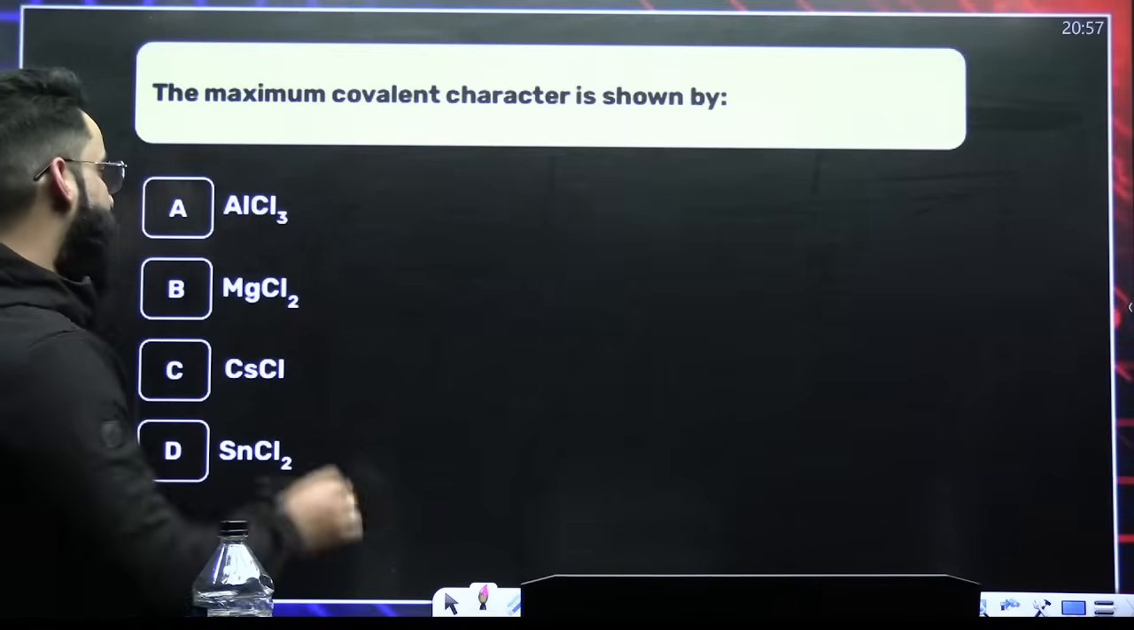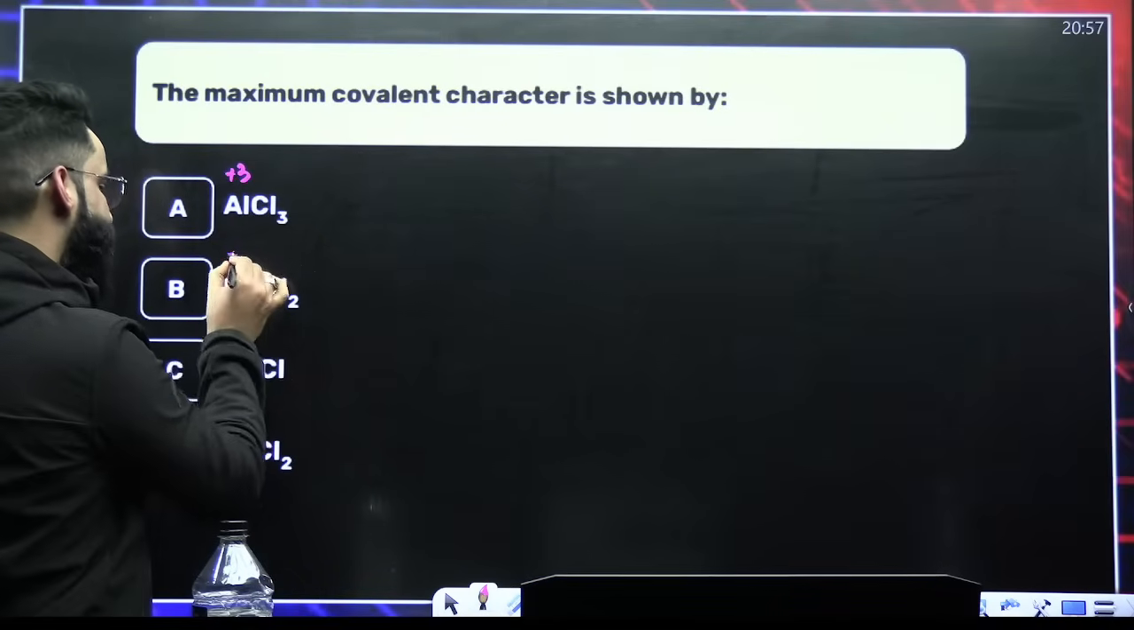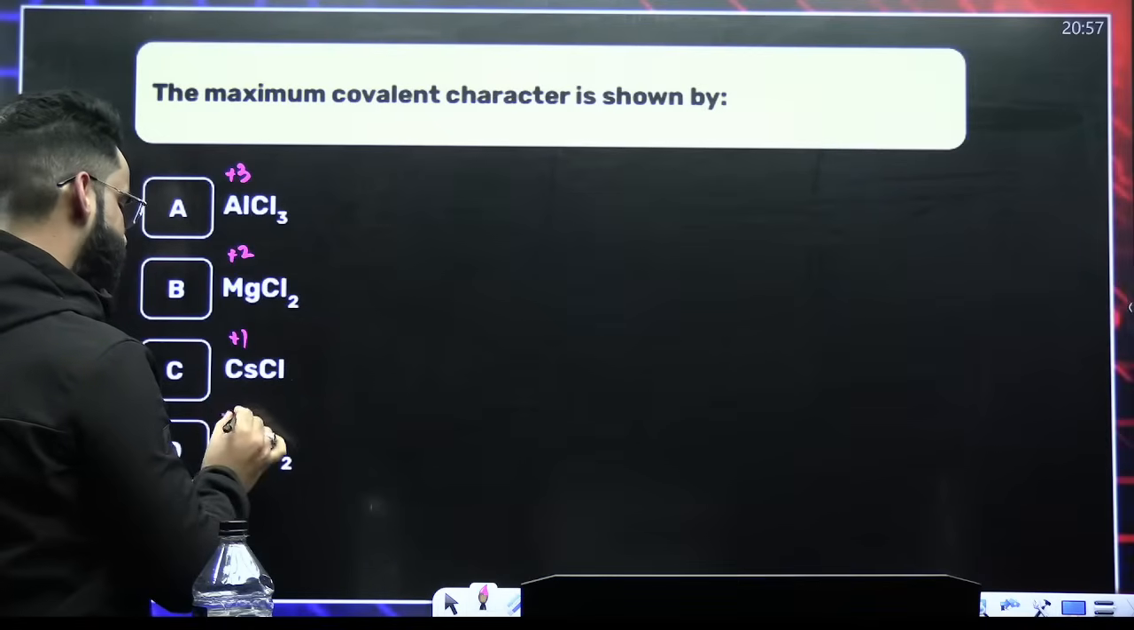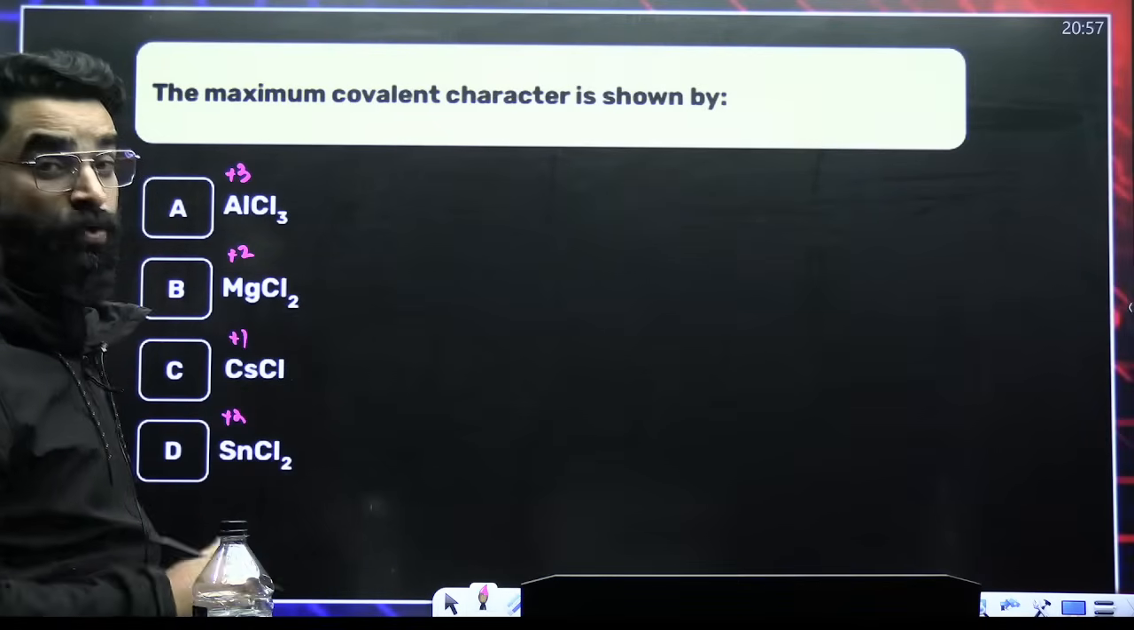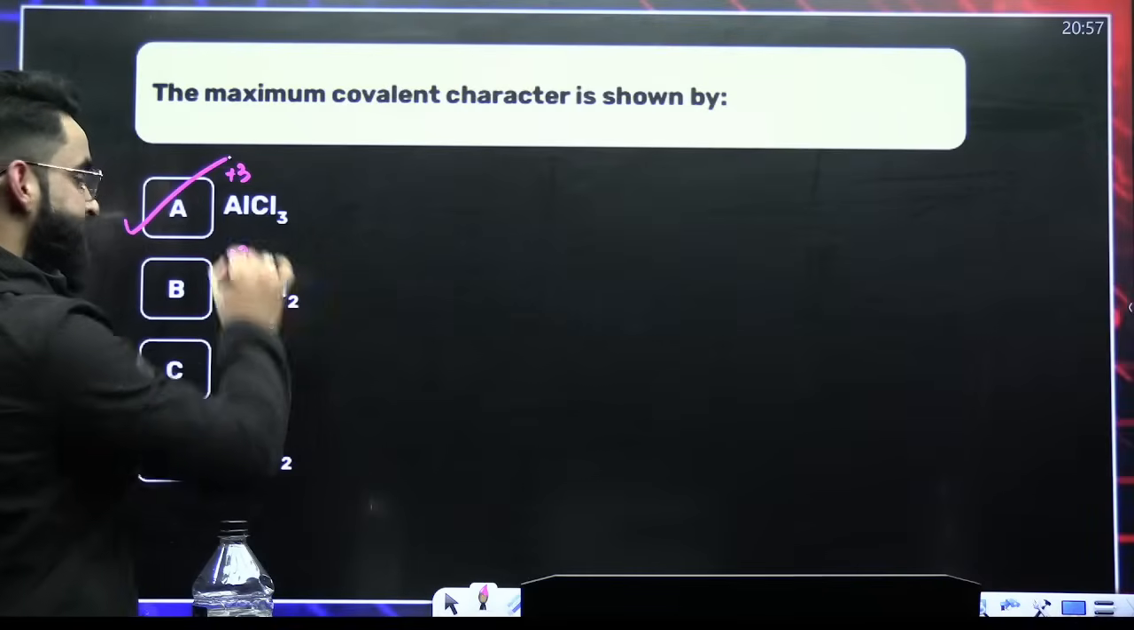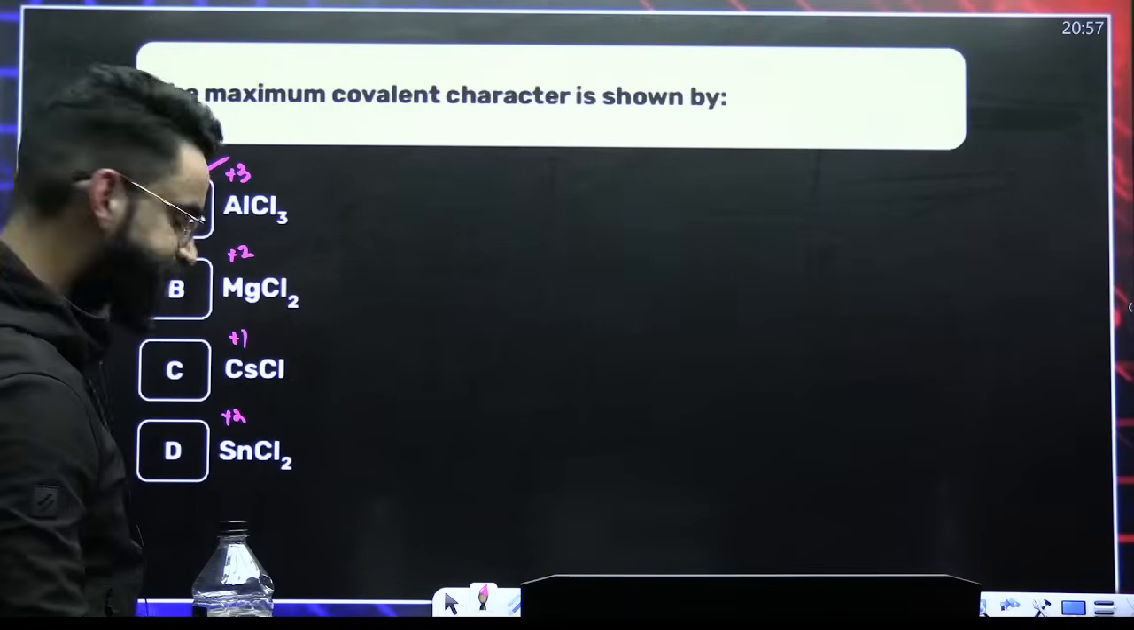Maximum covalent character is shown by, this is Al tri-positive here, this is Mg di-positive, this is Cs positive, this is Sn di-positive. More the positive charge on the cation, more the polarizing power, more the covalent character. Yes?